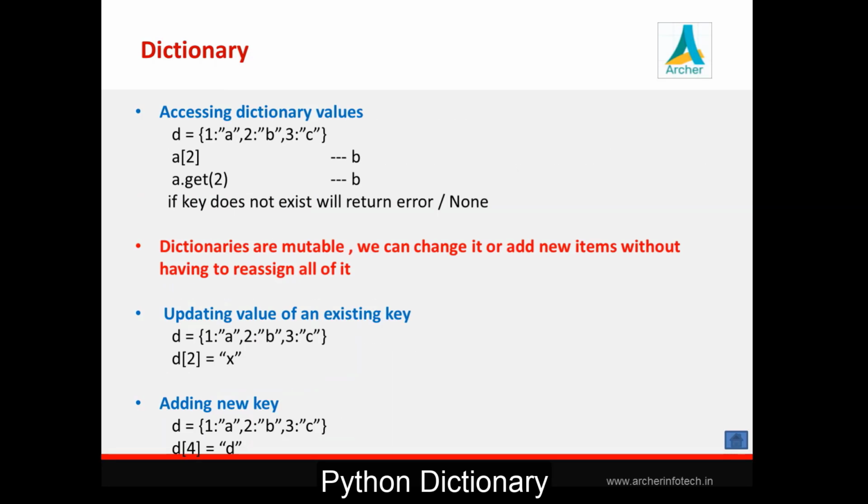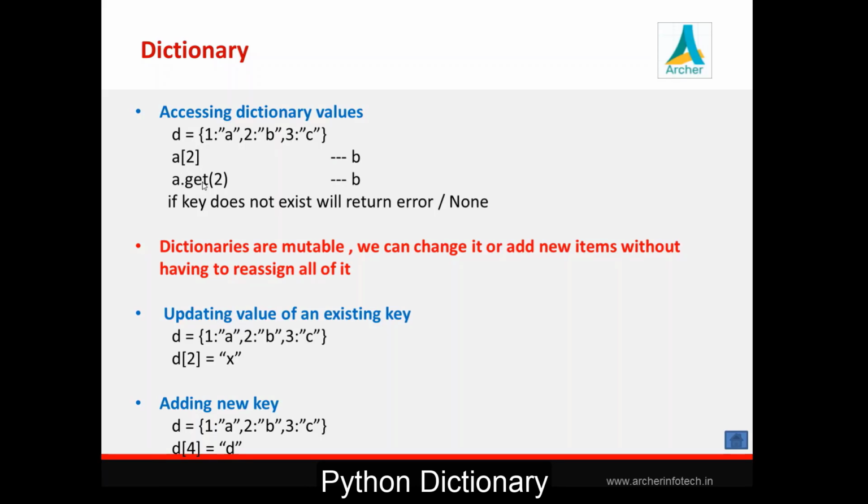Next, we want to see how we can access an individual element of a dictionary. Now in case of list and tuple, we have seen we can access it by providing an index value. The only change we have to make here in a dictionary is that we need to pass the key of that particular key value pair, and you will get the value in return. Just check it out here. So this is a dictionary, and in square brackets we are passing the key, and in return we are getting the value of that particular key.